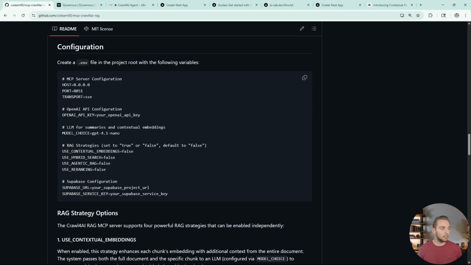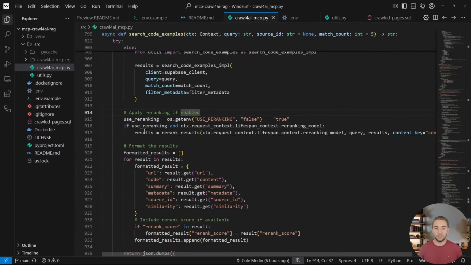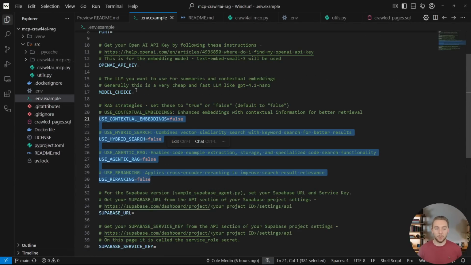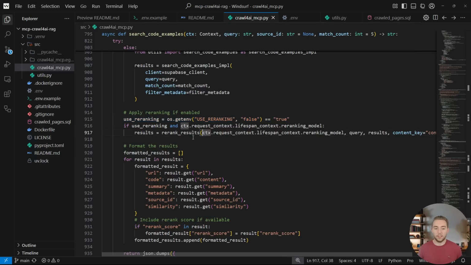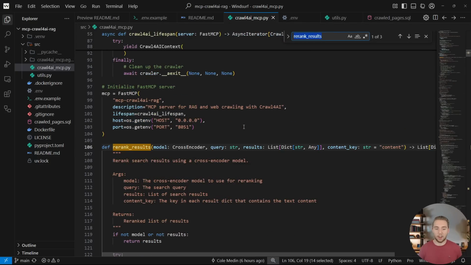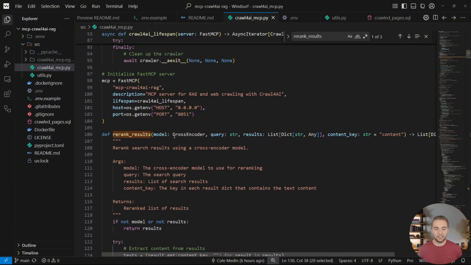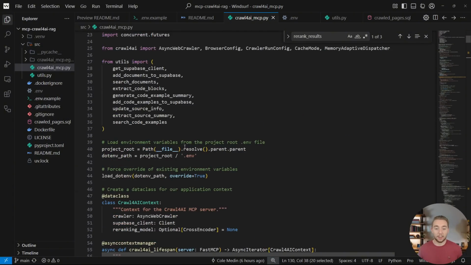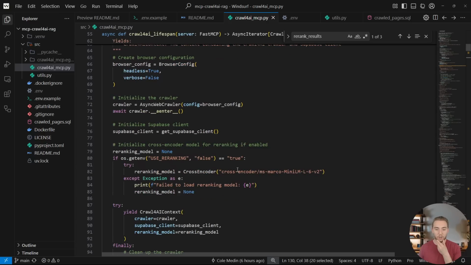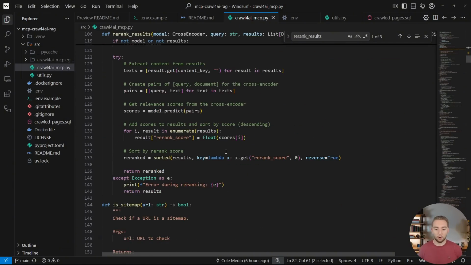And so going to the code, what that looks like here is if we are using re-ranking, so again, this is determined from what we have set within our environment variables, then we're going to call this function to re-rank the results. And so we're just going to call this model. This is a cross-encoder model that just runs locally on your computer. I'll even show you that we set it up right here. So we have this cross-encoder that we're just downloading from Hugging Face. So we're pulling an open source model, using that to do our re-ranking.